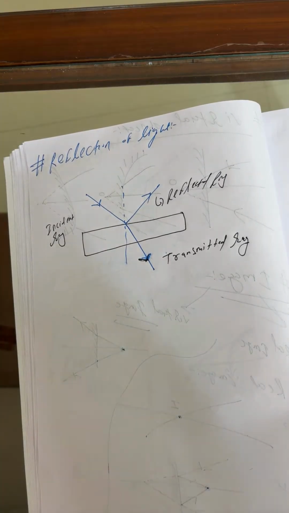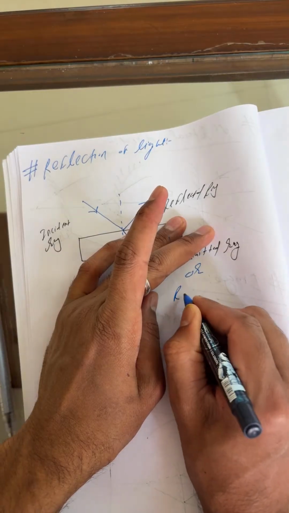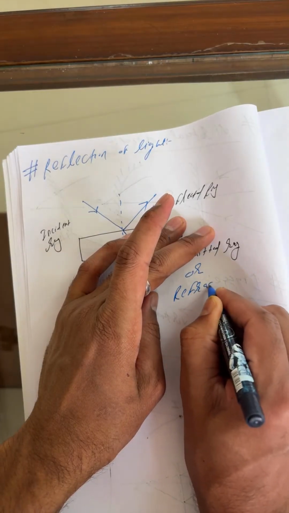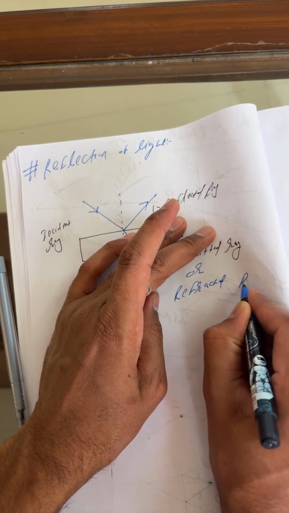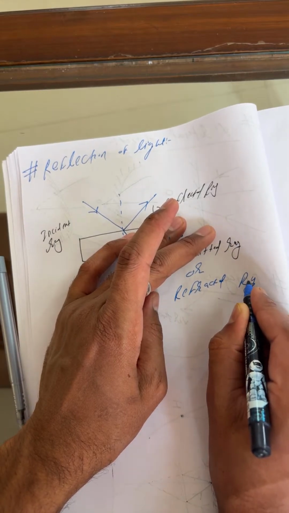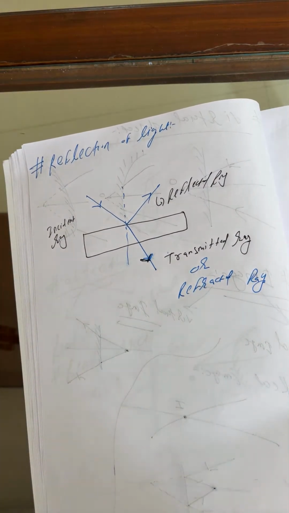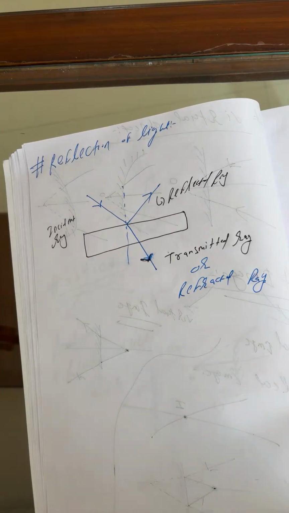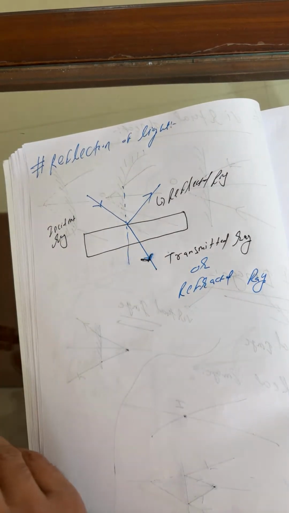But I can also write here refracted ray. So this is the refracted ray, or transmitted ray. Okay, so this is reflection of light.